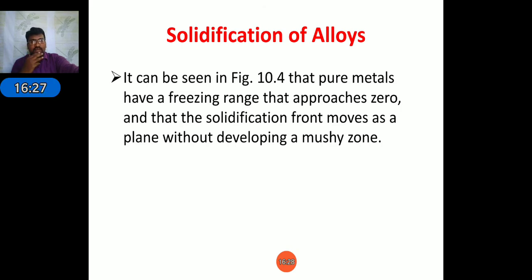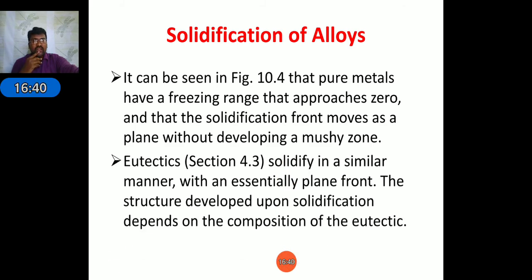Here it can be seen in the next figure. Pure metals have a freezing range that approaches zero. In the case of alloys, the freezing zone will occur in the form of a mushy zone. Eutectics solidify in a similar manner with an essentially plane front. The structure developed upon solidification depends upon the composition of the eutectic.